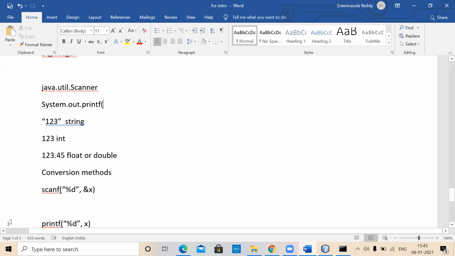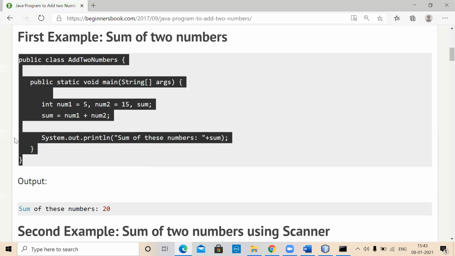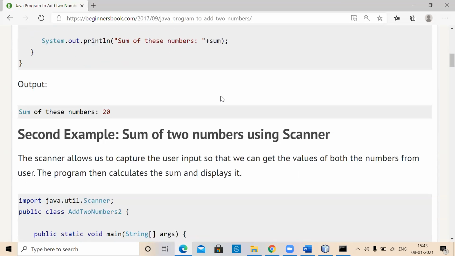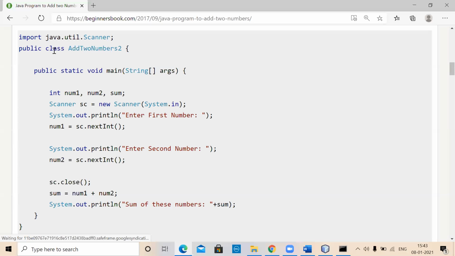And you have a lot of resources. One among them happens to be, as we have already seen, beginnersbook.com. Right? Here itself you can see, in the next example, import java.util.Scanner.